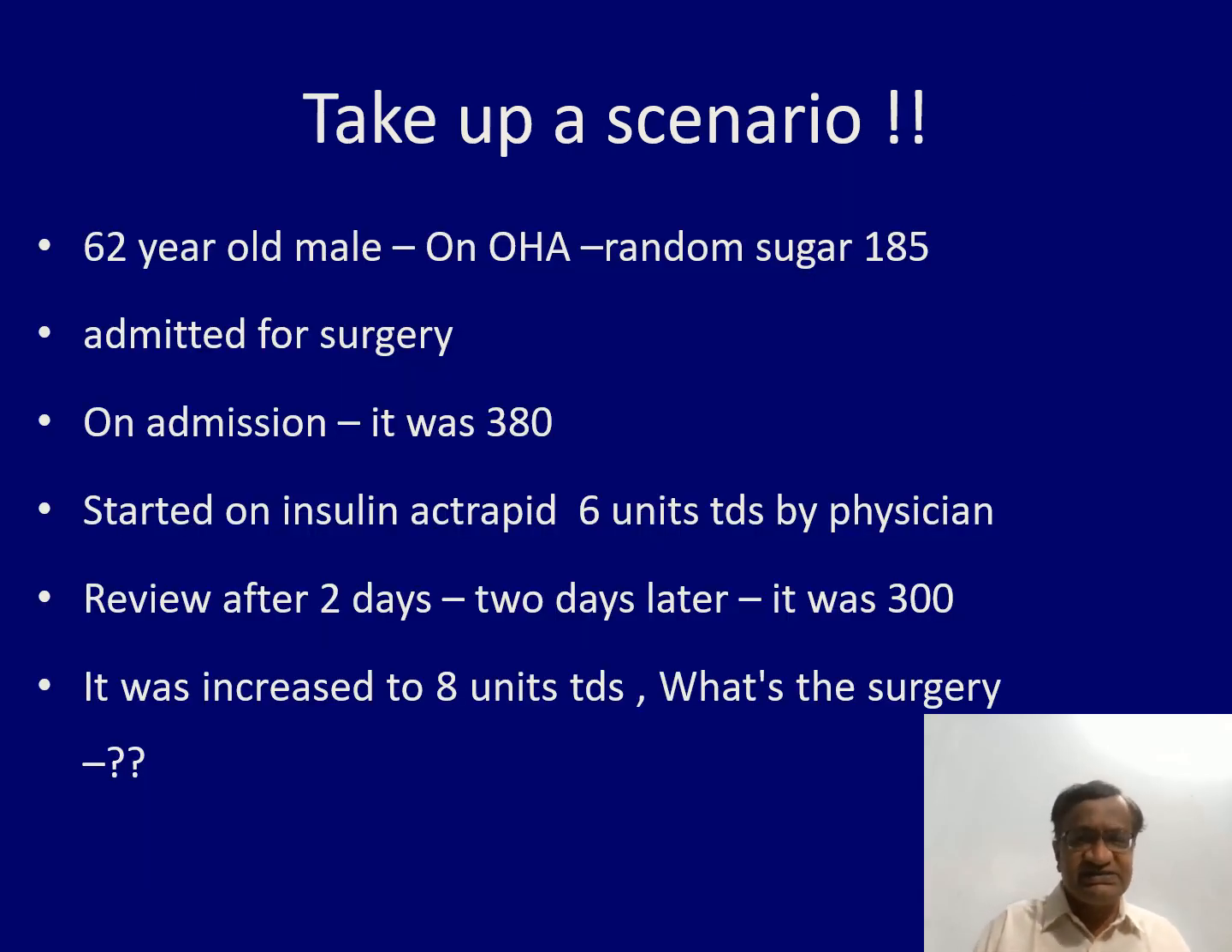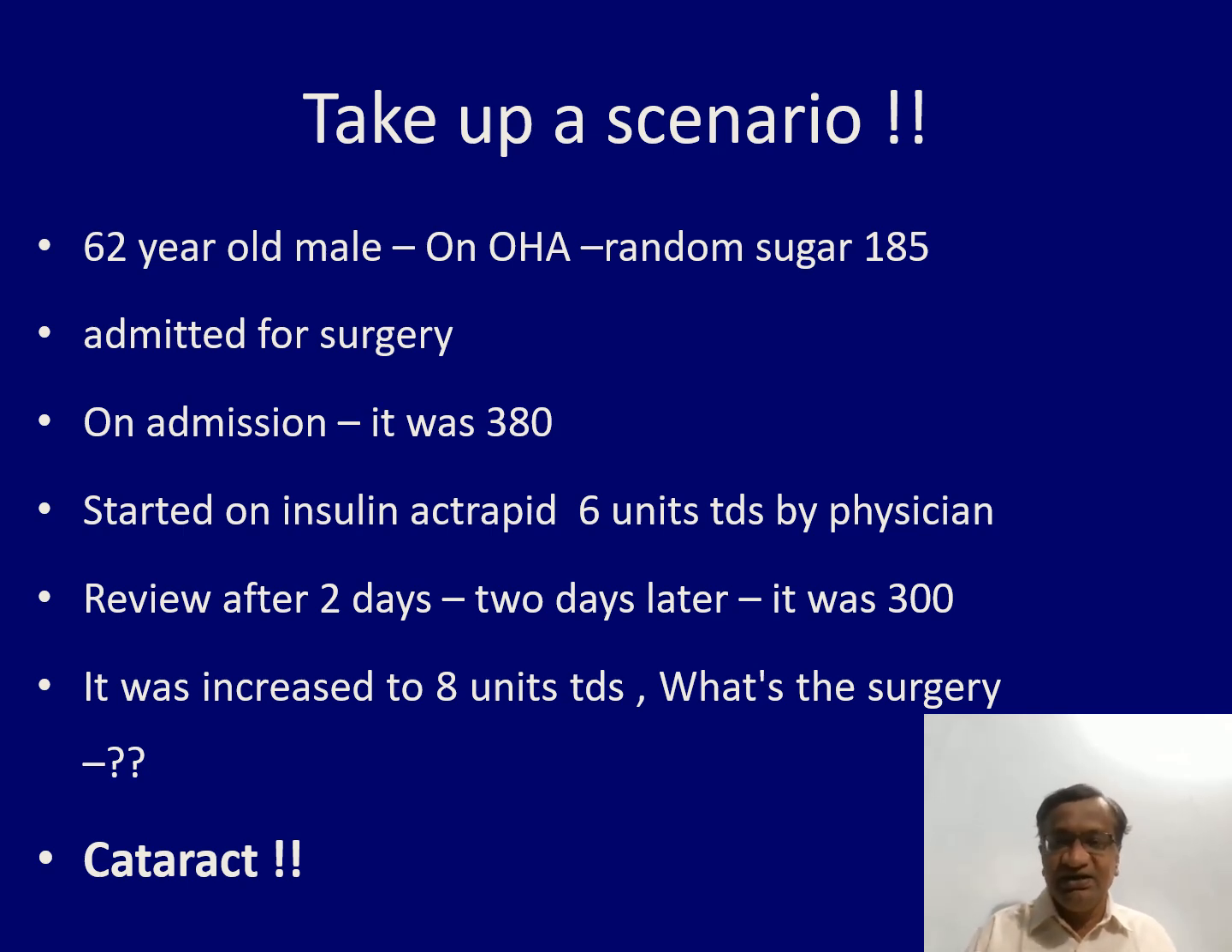Now you see, a 60-year-old male on OHA before admission, his sugar was 185. He was having a blood sugar of 185 on oral drugs. Admitted for surgery, but on admission it becomes 380. Started on insulin Actrapid 6 units, and on review after 2 days, it was 300. 380 became 300. Now it is increased from 6 to 8. Now you think that already 3-4 days have gone. And what is the surgery? It is cataract.